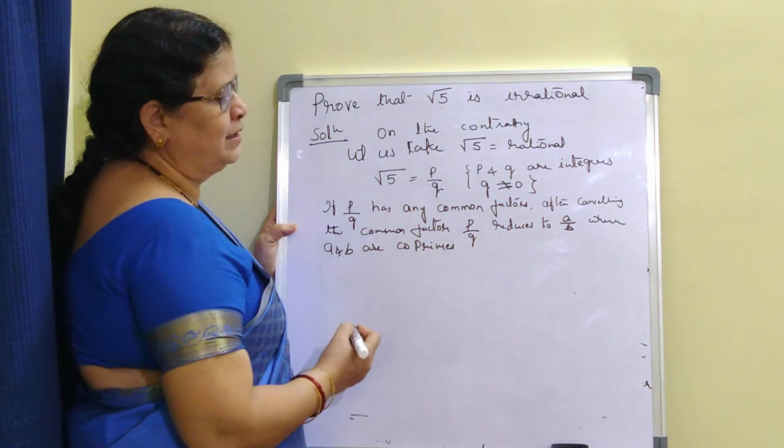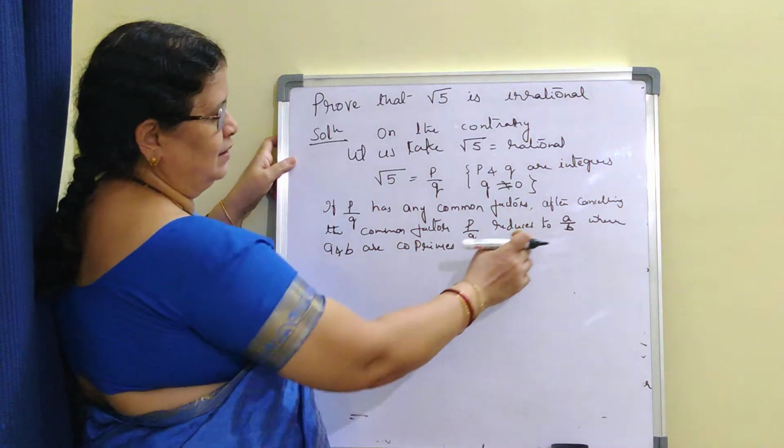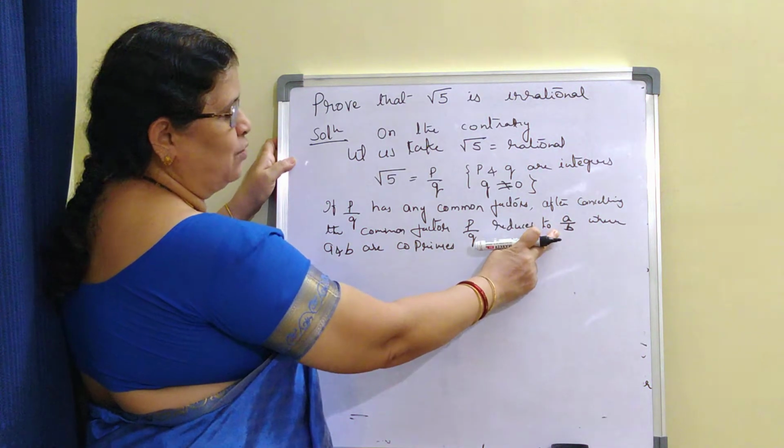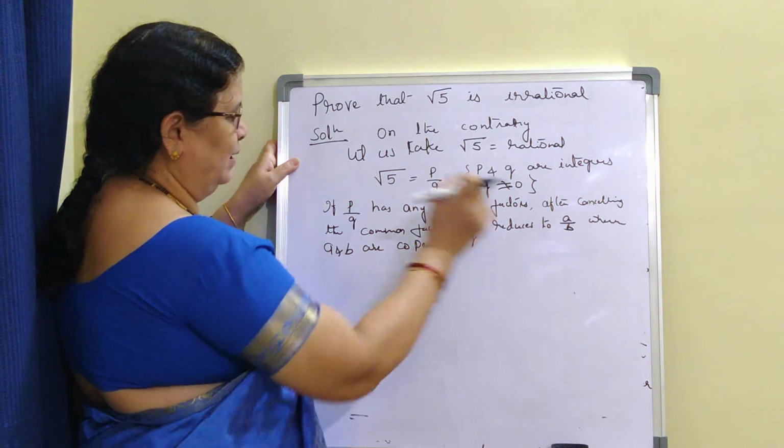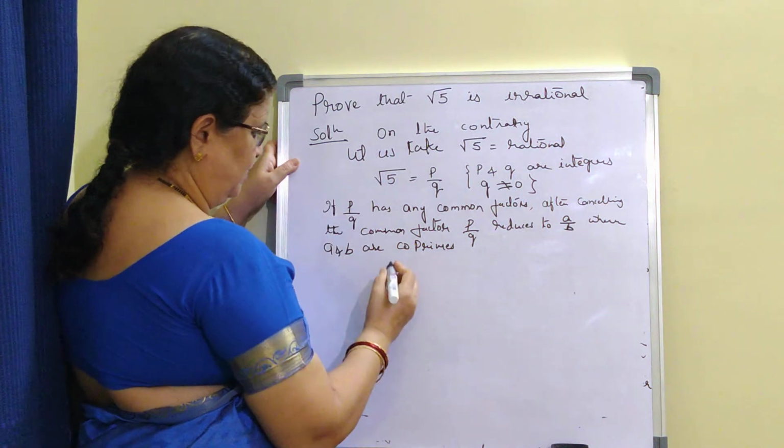You already explained what are coprimes. They are nothing but the integers which have 1 as the factor, or there is no common factor between A and B. Now, that means what?